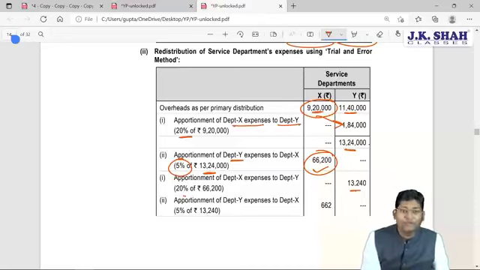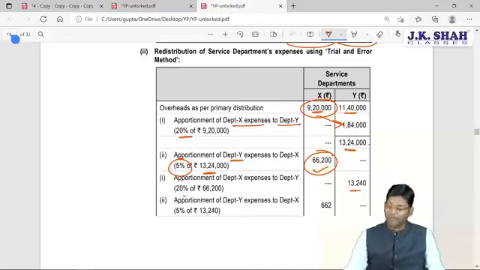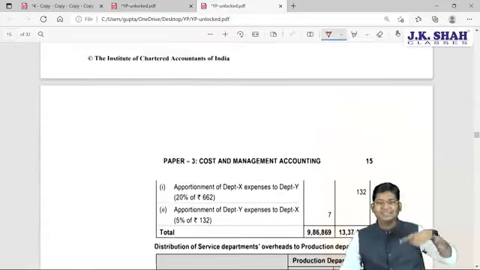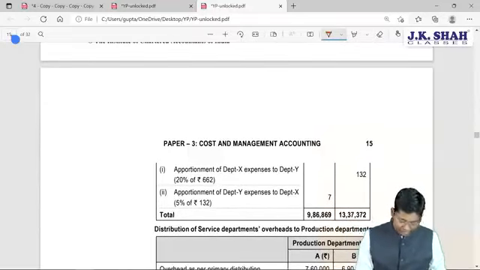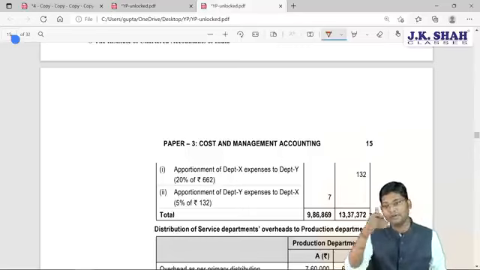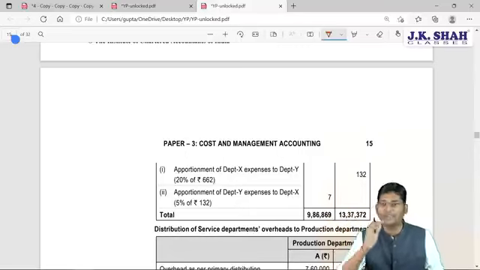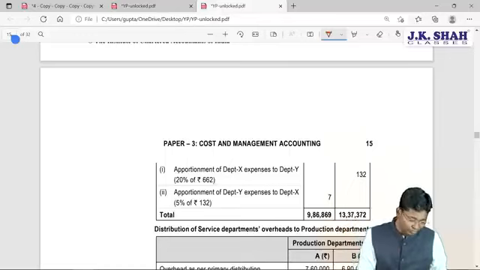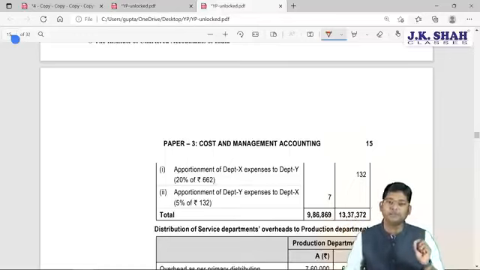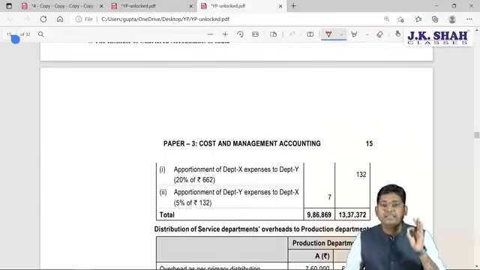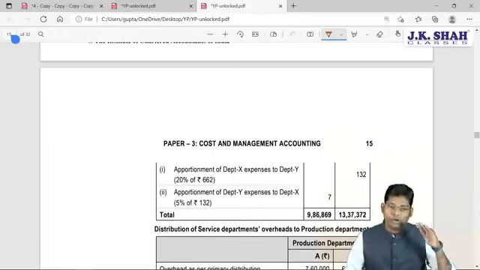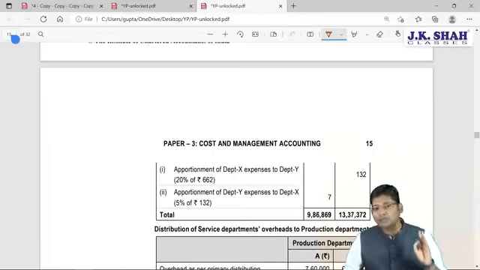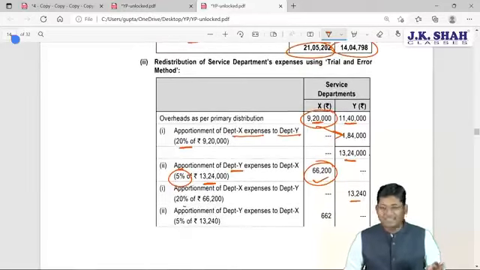Now 13,240 into 5%, when you calculate, you are going to get 662, and this will continuously go on. Now 662 again into 20%, you will get 132.4, a rounded off figure is recorded, and 132.4 into 5% you are going to get 6.62. You need to perform this trial and error till you get a single digit. Once the single digit comes on your calculator, you have to close your calculation. So this is a time pass exercise, you can say.